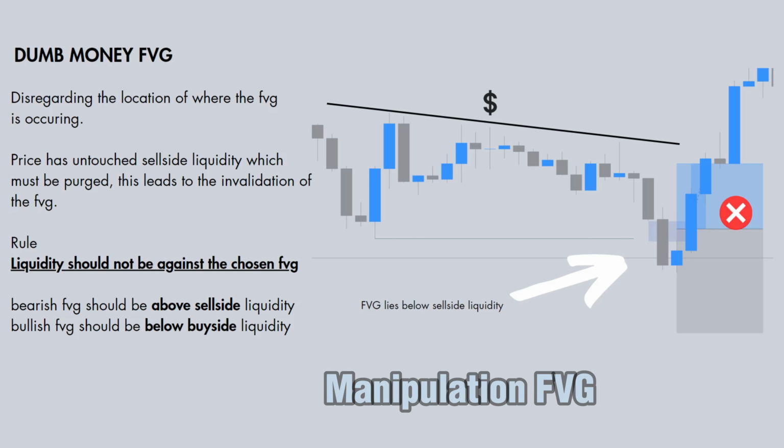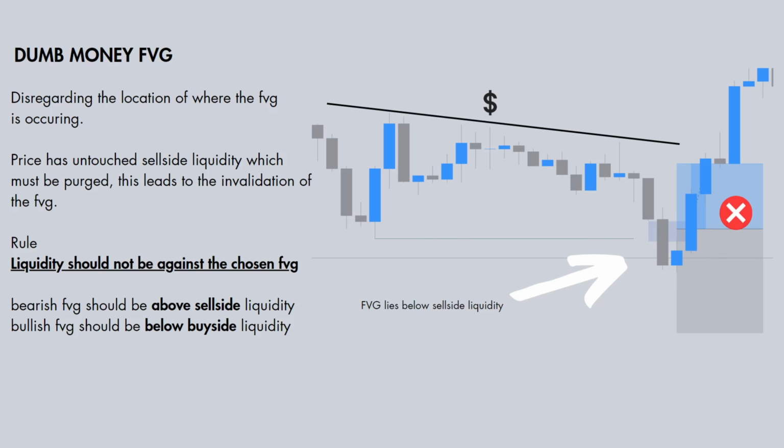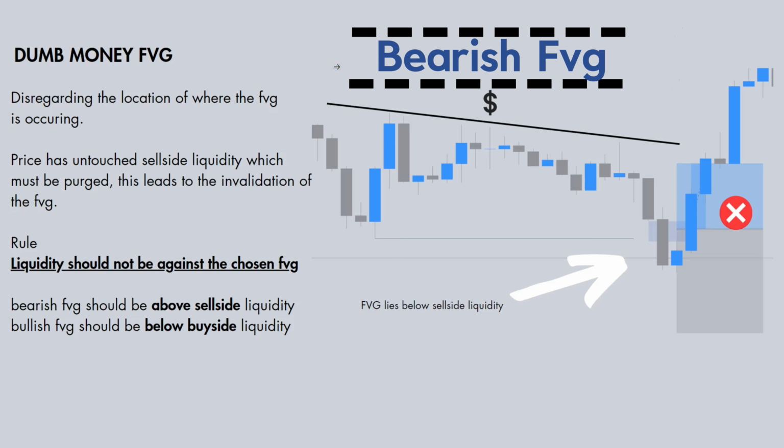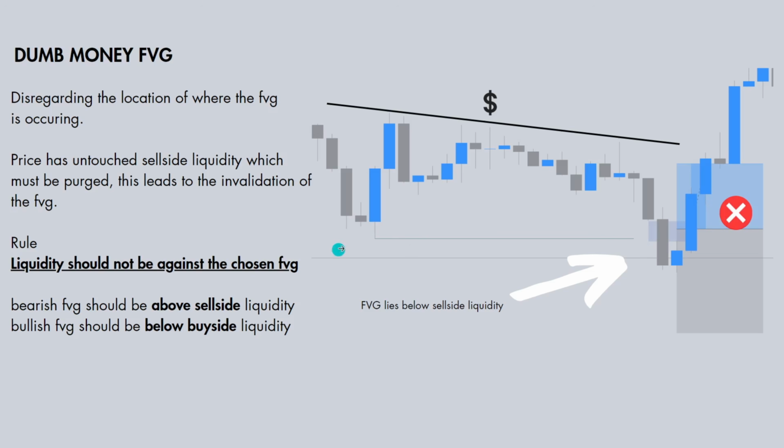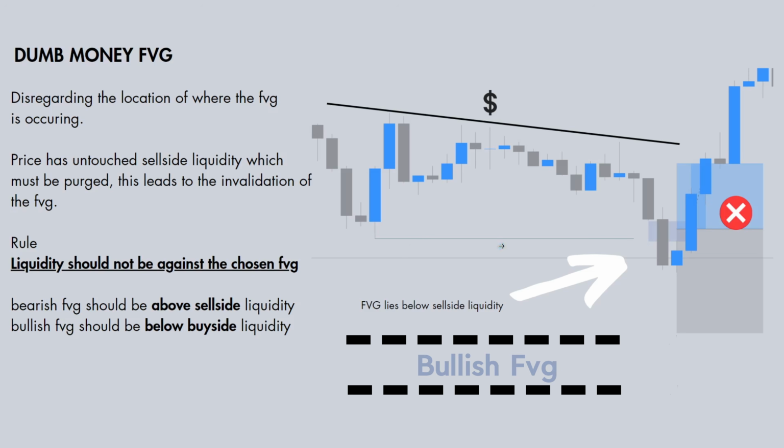So what should the first rule be to validate our fair value gap? It should be having liquidity not being against that chosen fair value gap. If you have a bearish fair value gap, you should always make sure that it is above the sell side liquidity. And if you have a bullish fair value gap, you always have to make sure it is below any buy side liquidity. Now that we understand what fair value gaps we should be avoiding, what should we then use instead?